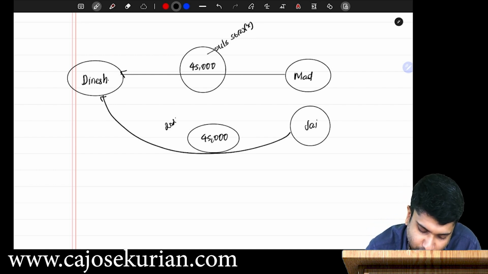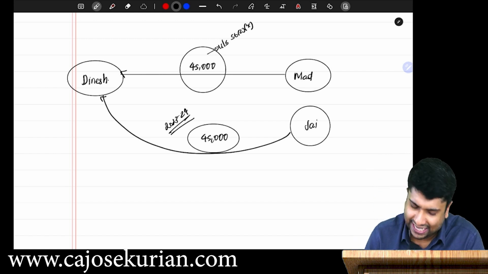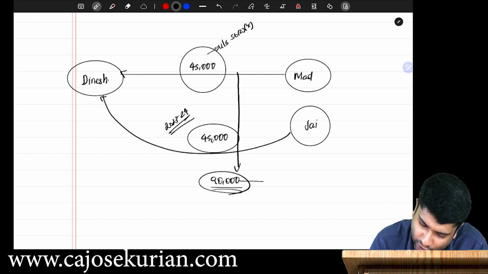Everything is happening in 23-24. Okay, everything is happening in between 23-24. Then you tell me what will happen. In aggregate, the amount is how much? 90,000. In aggregate, the amount is 90 and it is more than 50 and this full 90 is taxable. 50,000 is not a deduction.